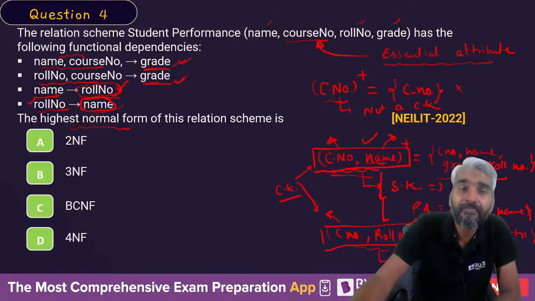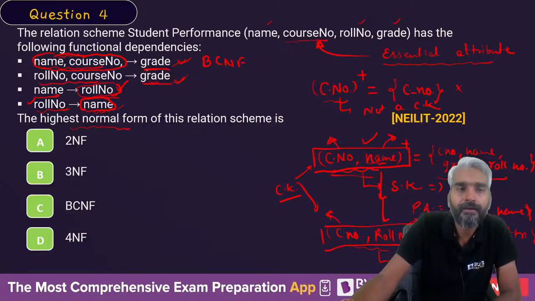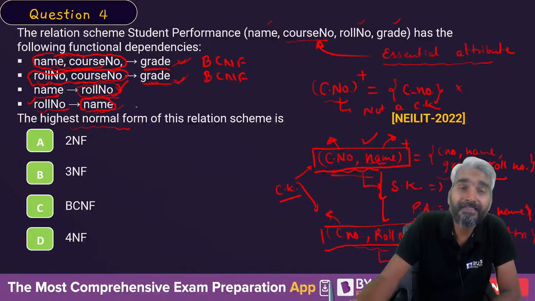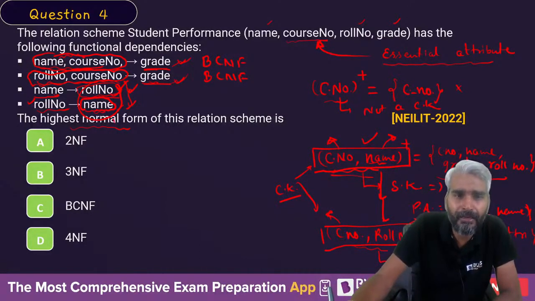Now let's look at this. In any FD, if the left hand side is a super key, then that FD is in BCNF, right? Here also roll number and course number together form a super key or candidate key. Therefore, this is also in BCNF. Now these two are not in BCNF, but what is the normal form of these two FDs? Do you see that the RHS parts are nothing but prime attributes?